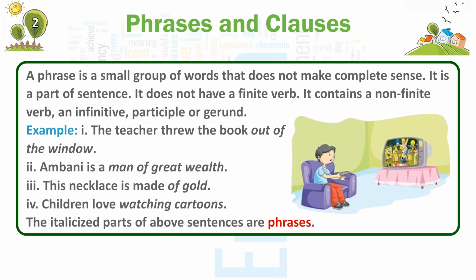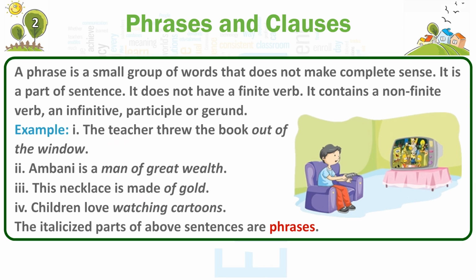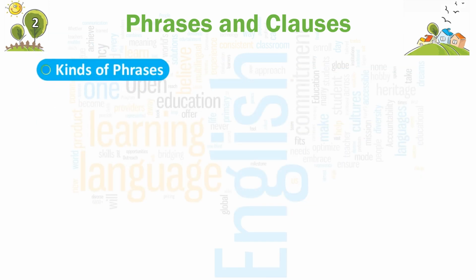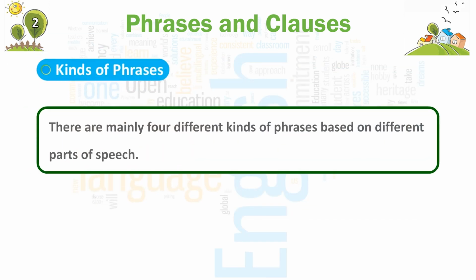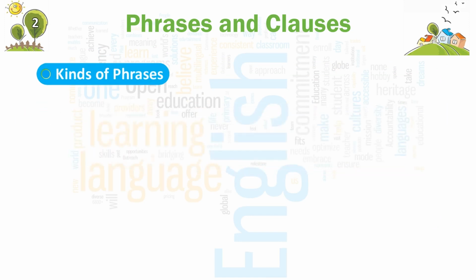Example: first, the teacher threw the book out of the window. Second, Ambani is a man of great wealth. Third, this necklace is made of gold. Fourth, children love watching cartoons. The italicized parts of the above sentences are phrases. Kinds of phrases. There are mainly 4 different kinds of phrases based on different parts of speech.